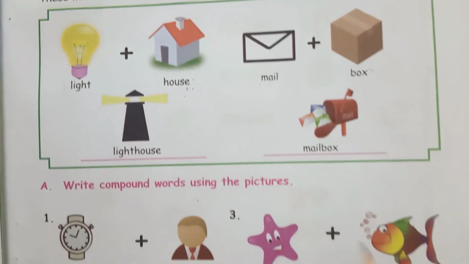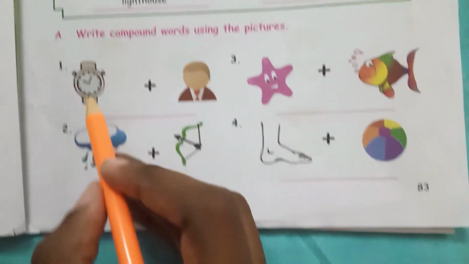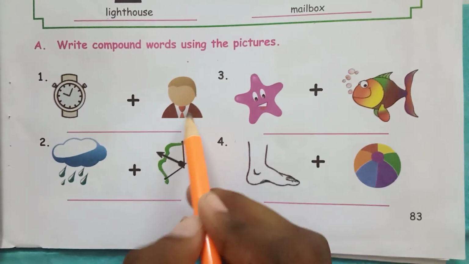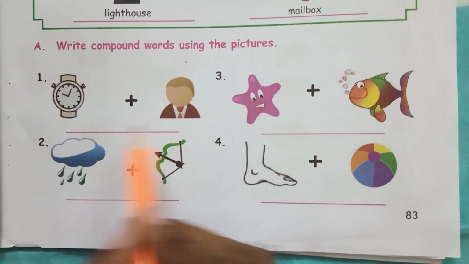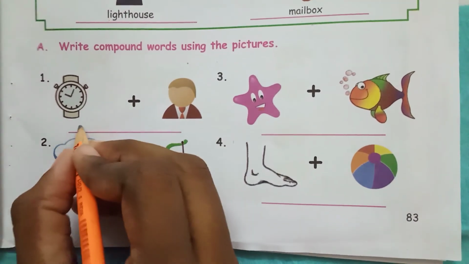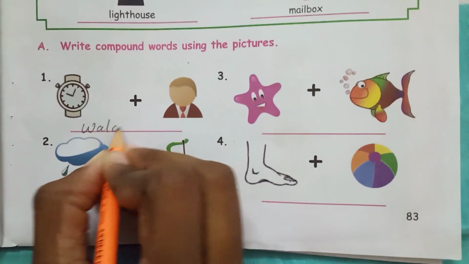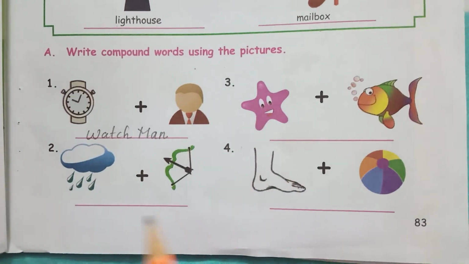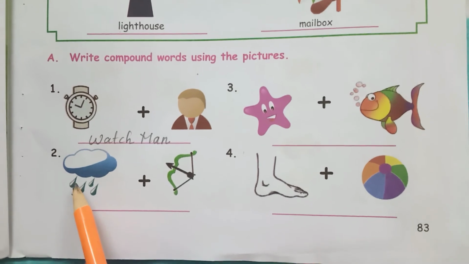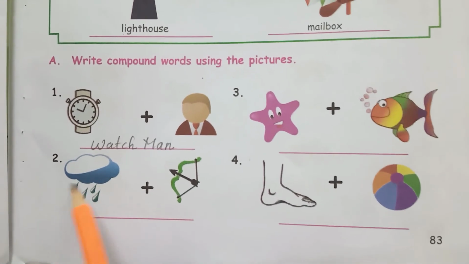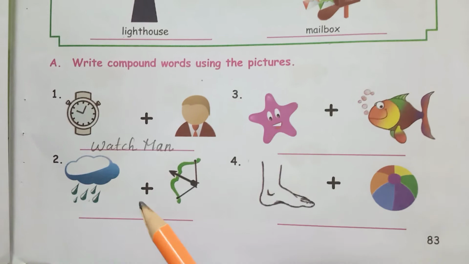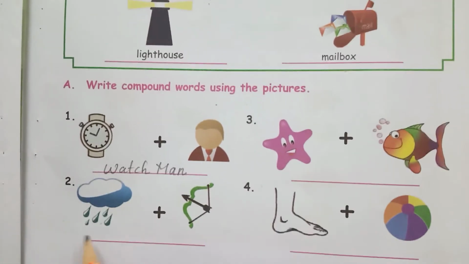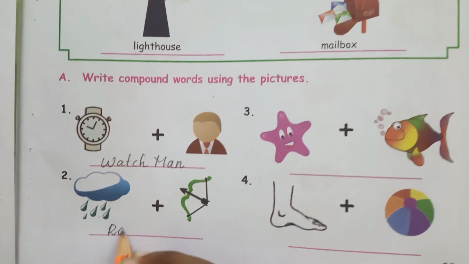Now let us fill these pictures. Here you can see a watch and here is a man, and watch plus man, combine these two words, you get watchman. Next, rain, you can see rain, and this is bow. When you combine these two words, you get rainbow.